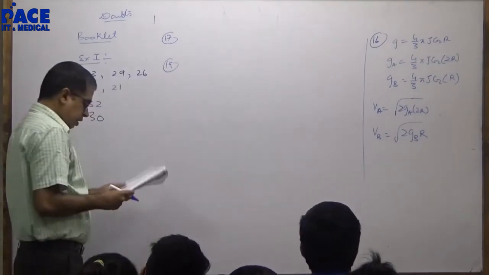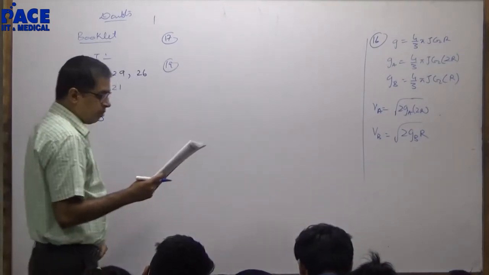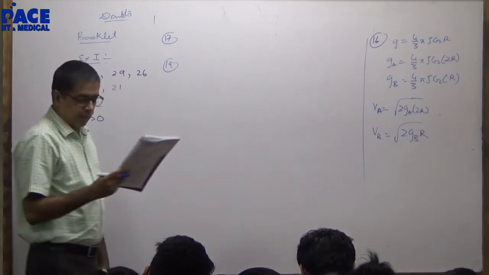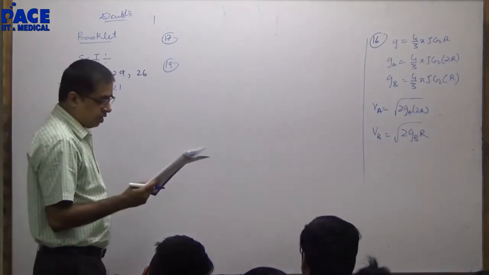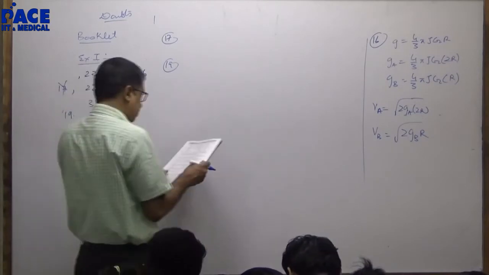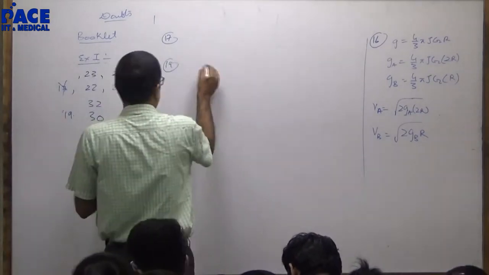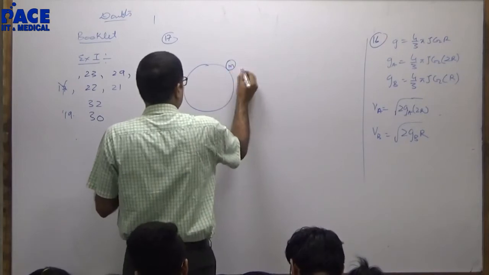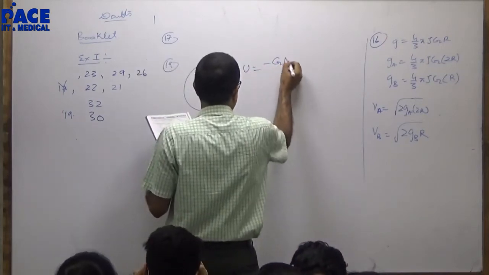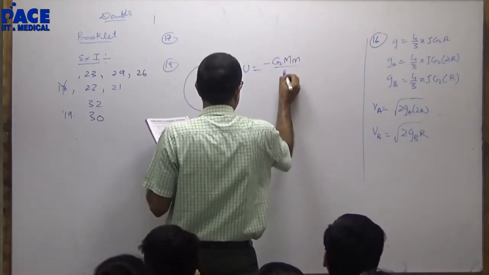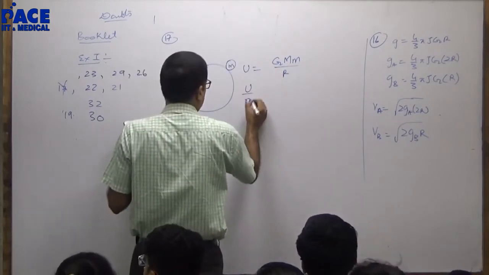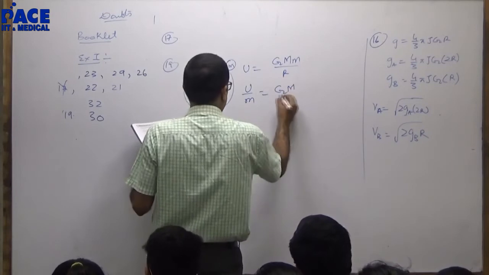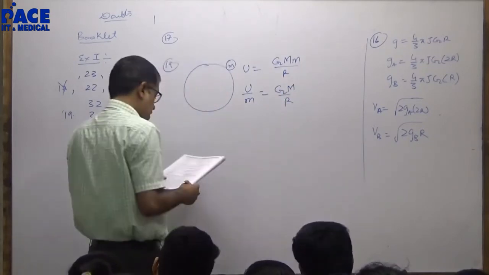19. Magnitude of potential energy per unit mass of the object at the surface of the earth is E. And the escape velocity of the object is? Potential energy U is minus G capital M small m by R. You are taking magnitude per unit mass, which will be GM by R. That is potential.